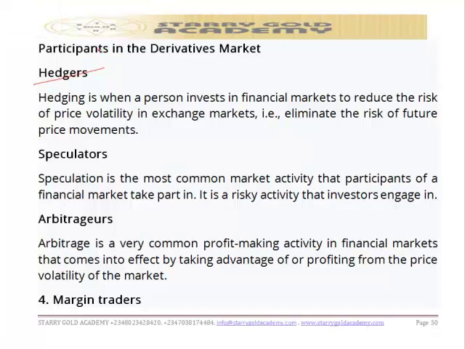So when we are talking of hedger, hedging is when a person invests in financial market to reduce the risk of price volatility in exchange market. That is, to eliminate the risk of future price movement. And derivatives are most popular instruments in the sphere of hedging. It is because derivatives are effective hedges in correspondence with their respective underlying assets. That is one. We have hedger as one of the participants.